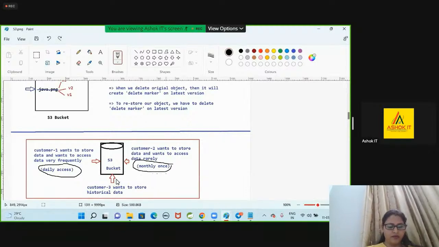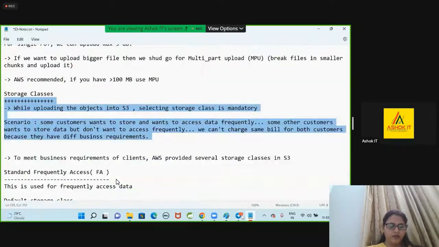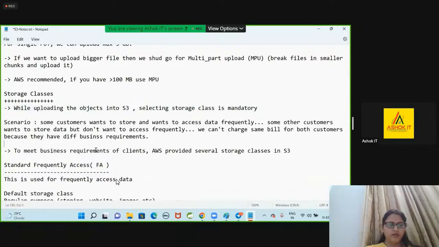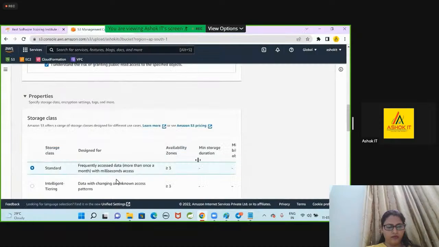Okay, now how will AWS generate the bill? That's where storage classes come into the picture. While uploading the objects into S3, selecting the storage class is mandatory. To meet the business requirements of the client, AWS provided several storage classes in S3.